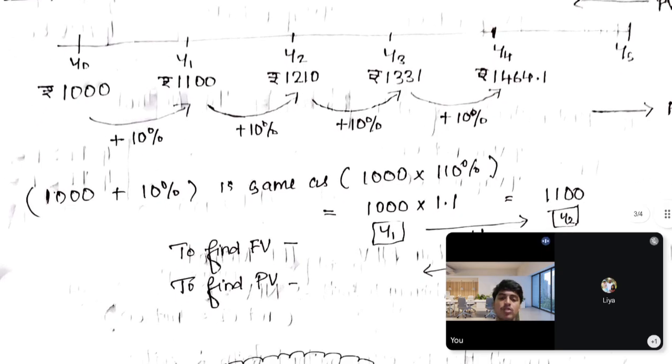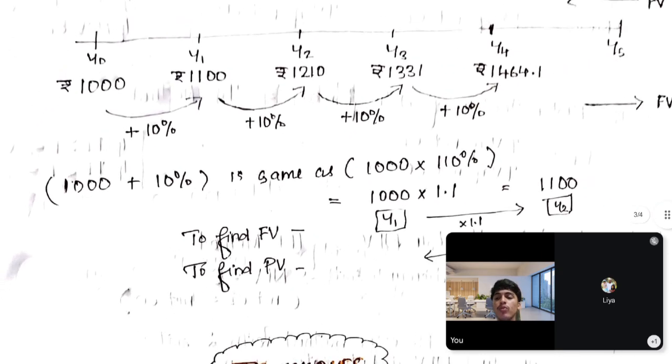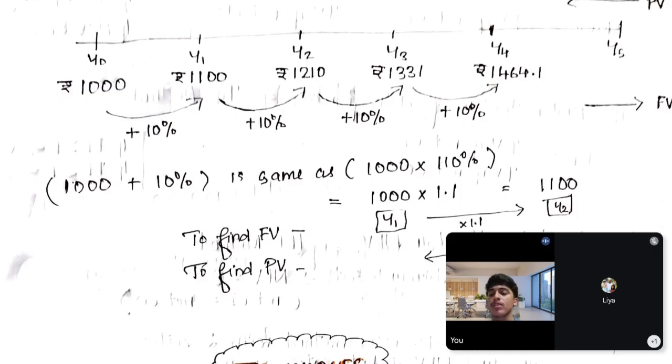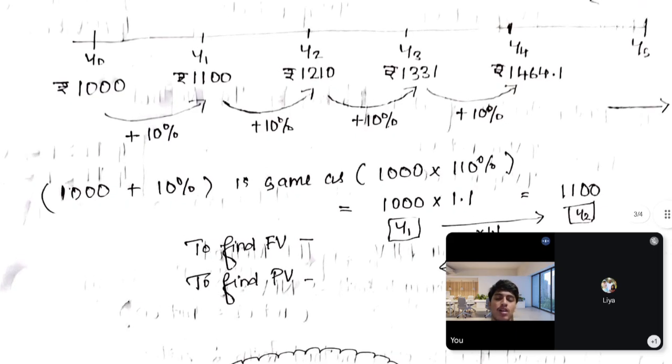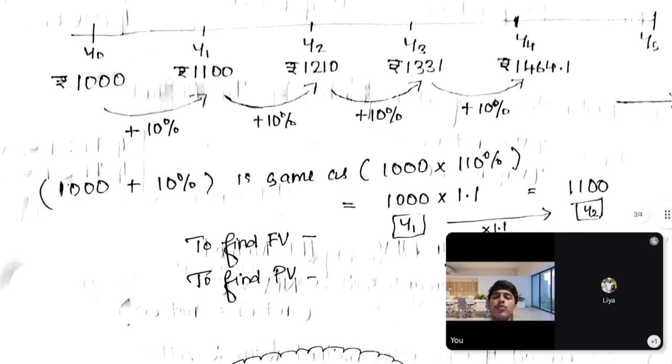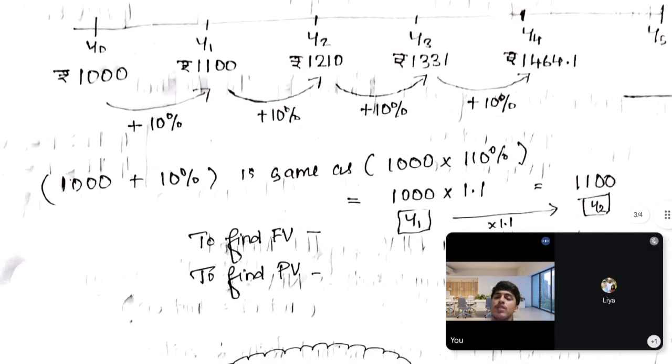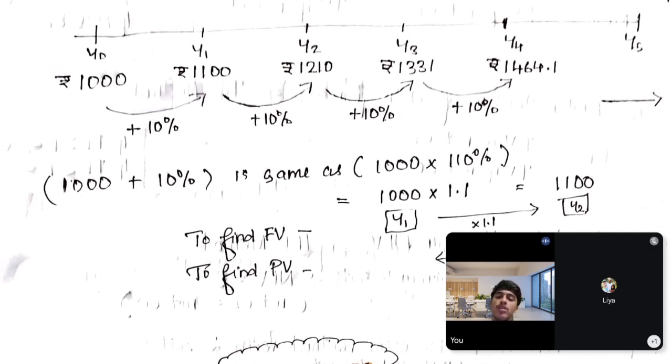Coming to the next part, we can say from the formula, 1,000 rupees plus 10%. From year zero to year one, we have given an equation for the first interest compounding: in year zero we have 1,000, and in year one we increase 10%.